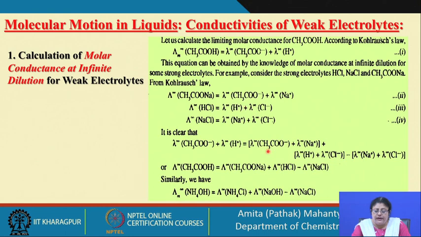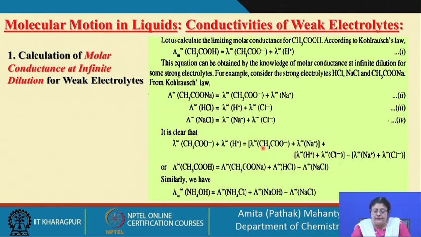You have taken the sodium acetate, that means these two ions, plus you have added HCl, these two ions, and subtracted NaCl. So, what happens when you add these: the values for Na plus can be eliminated, and for the Cl minus can be eliminated.